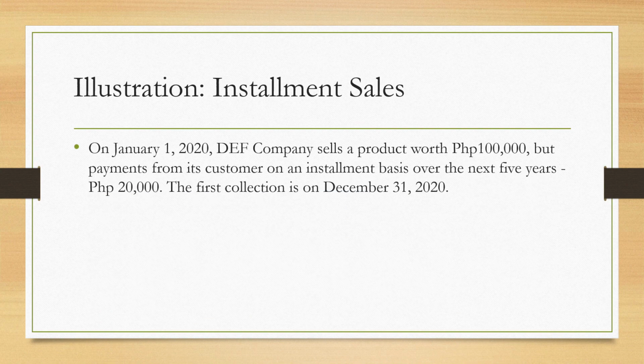Illustration. On January 1, 2020, DEF company sells a product worth 100,000 but payments from its customer are on an installment basis over the next 5 years of 20,000. The first collection is on December 31, 2020. Compute the deferred tax liability assuming the enacted rate is 30%.